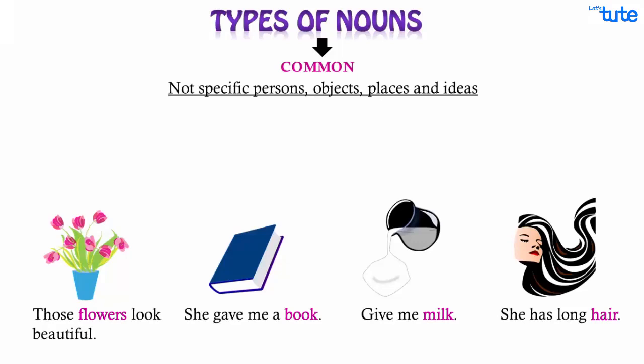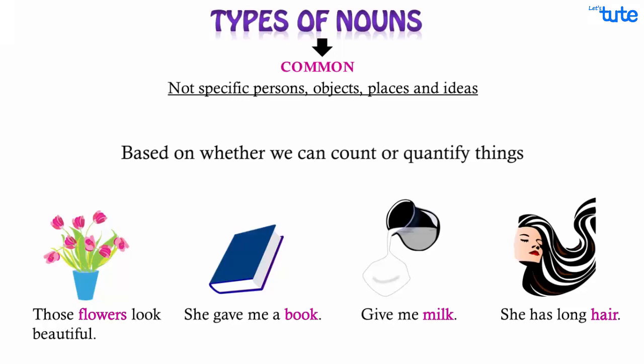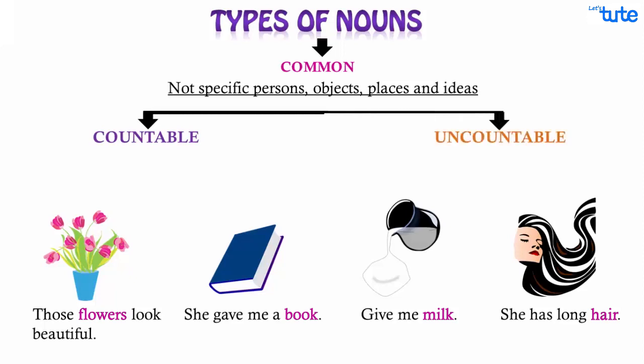Now looking at the first statement, if I ask you, is there only one flower or many flowers? Yes, there are many flowers. What about the number of books? It says a book, meaning there is only one book. But can you count the quantity of milk? Or for that matter, the amount of hair? No, right? So based on whether we can count or quantify something, nouns are classified as countable nouns and uncountable nouns.